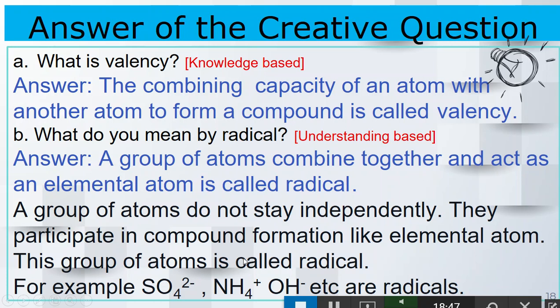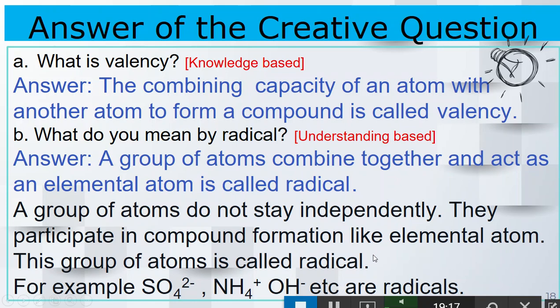But as it is understanding based, you have to write something more. In that case, you have to write the characteristics of radical. Like, a group of atoms do not stay independently. They participate in compound formation like an elemental atom. And this group of atoms is called radical. So for example, you have to write these examples.